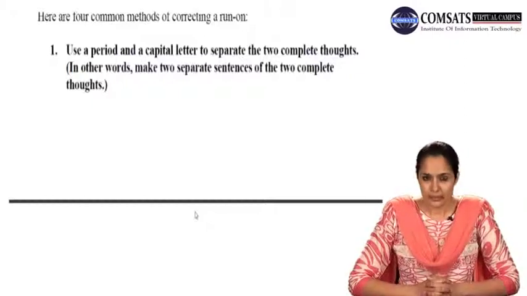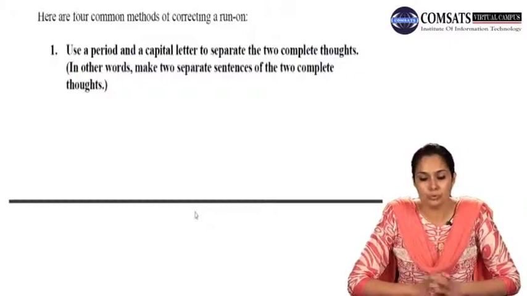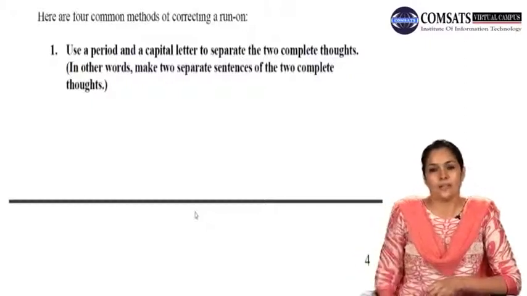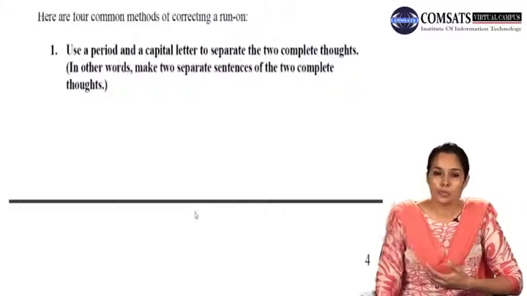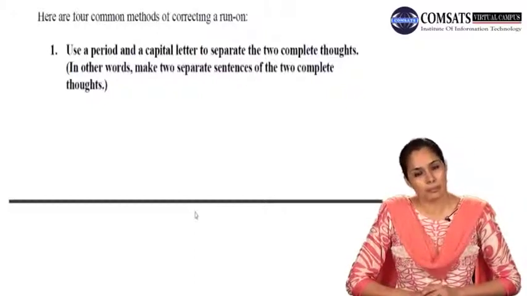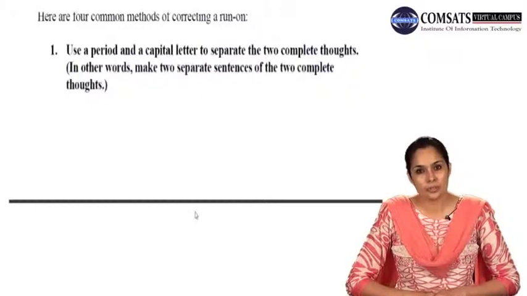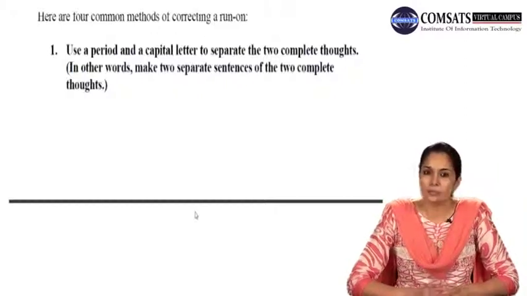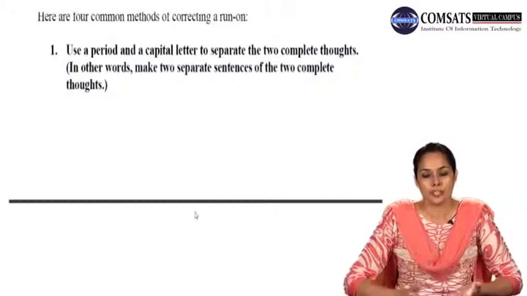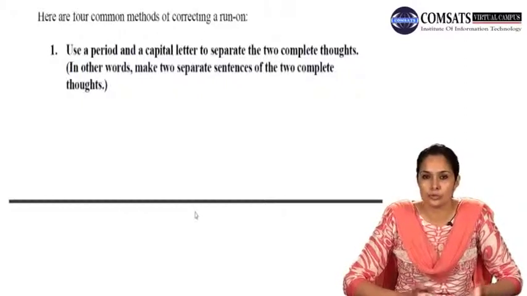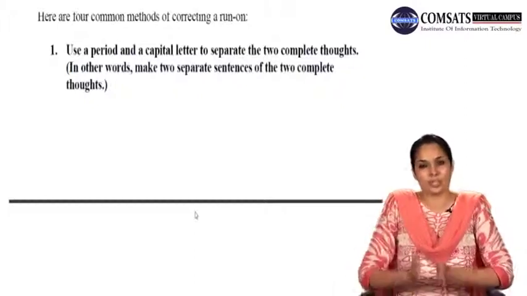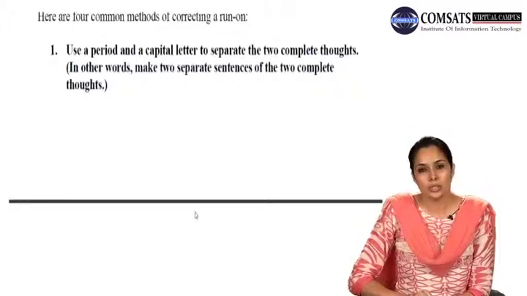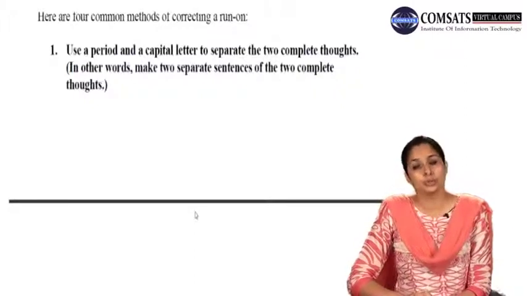If you see that there are two different thoughts, two complete sentences that have been simply put together, or there is a comma splice, what you have to do is simply separate both sentences, put a full stop after the first part and capitalize the first letter of the second, and make those two separate sentences. तो किसी किस्म का कोई फुल स्टॉप, कॉमा, फ्यूज्ड सेंटेंस, कॉमा स्प्लाइस का प्रॉब्लम नहीं रहेगा. आपके दो सेंटेंसेस अलग अलग हो जाएंगे and you don't need to use any connection to connect them.